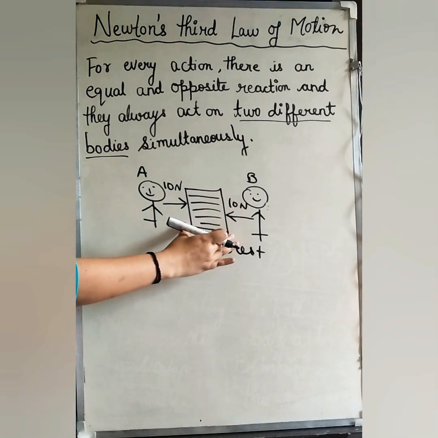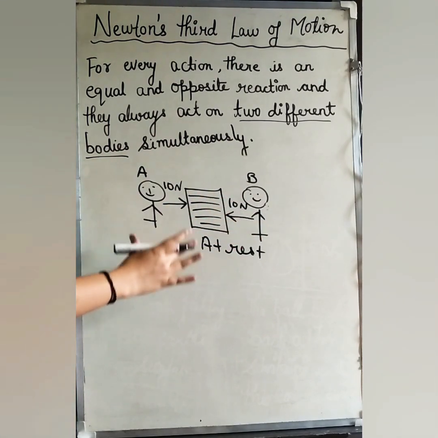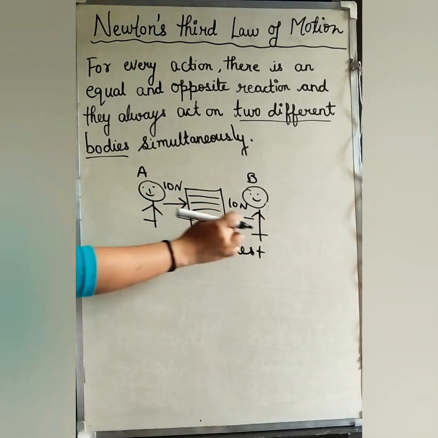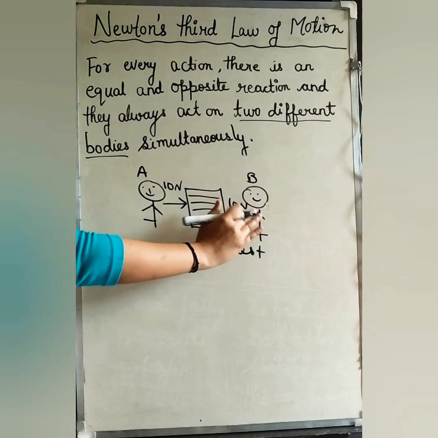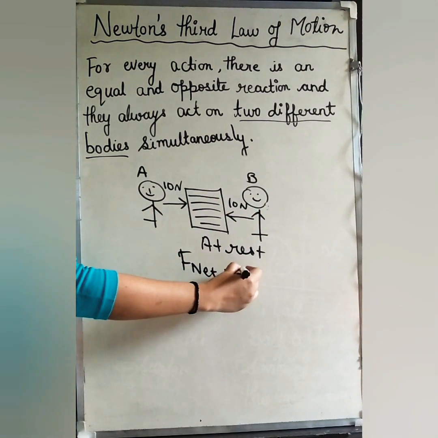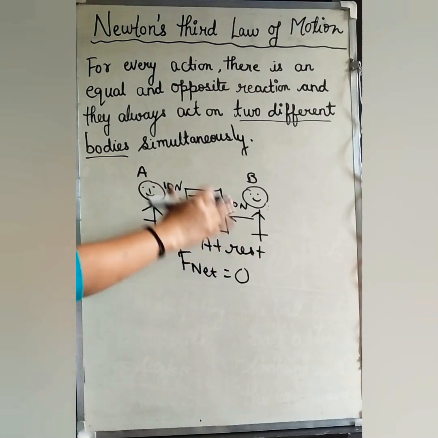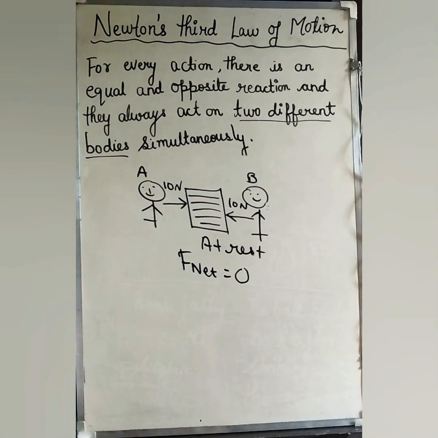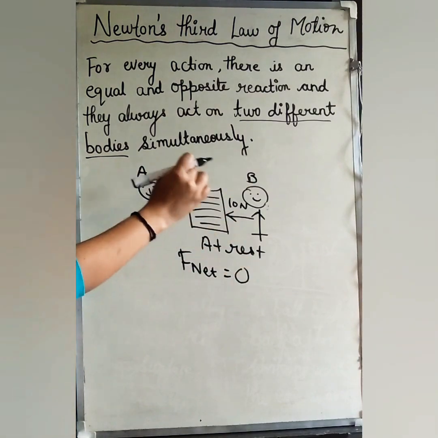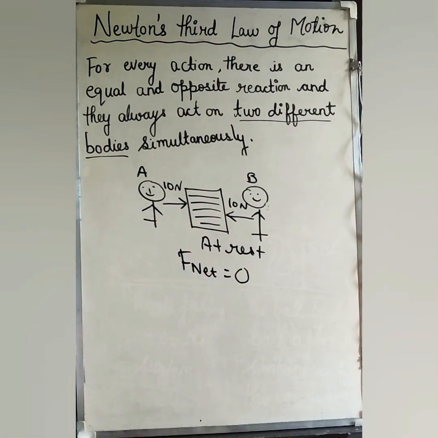So whenever two forces which are equal in magnitude and opposite in direction act on a single body, the two forces will cancel each other out and the net force will be 0. Therefore the body will not move. So for Newton's third law of motion, the action and reaction forces should always act on two different bodies, and if they act on one single body, then the forces will cancel each other out and the net force on the body will be 0.